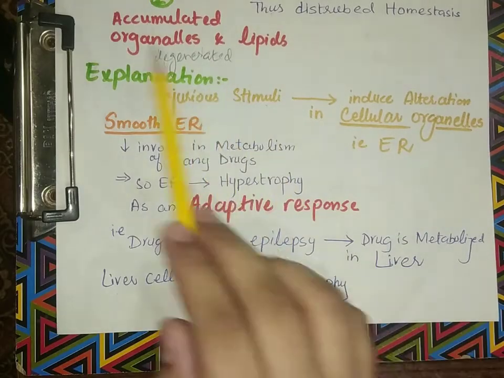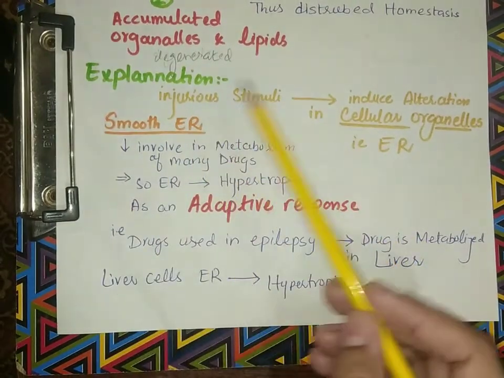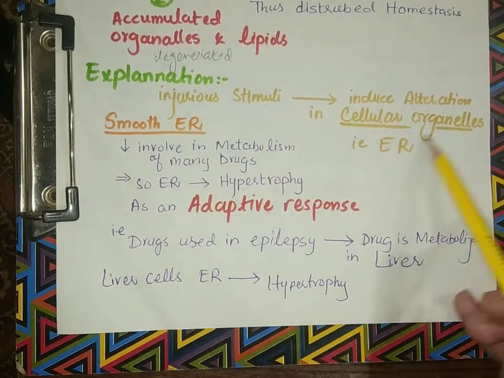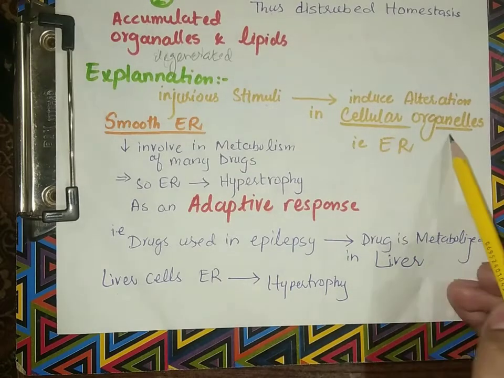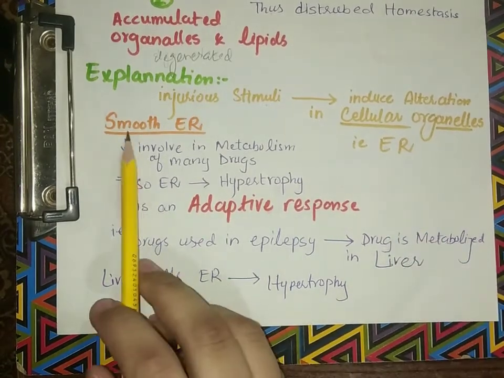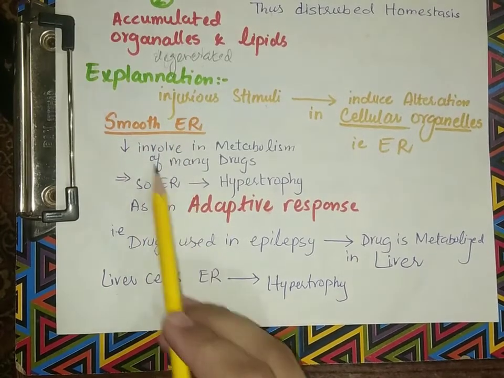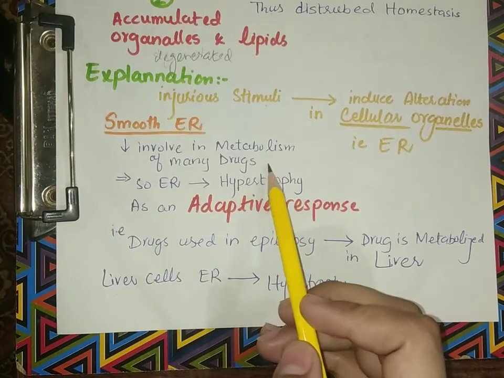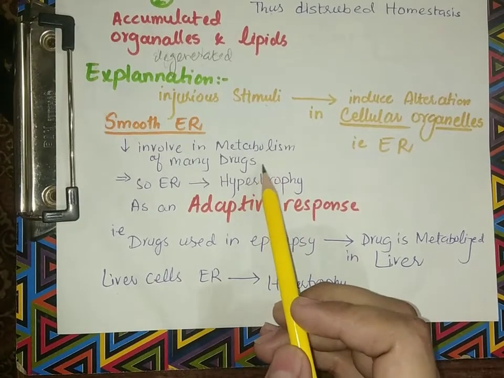So let's talk about the explanations. Injurious stimuli cause alteration in the cellular organelles such as endoplasmic reticulum. Smooth endoplasmic reticulum is involved in the metabolism of many drugs and chemicals.